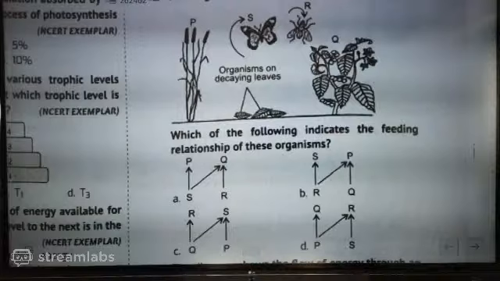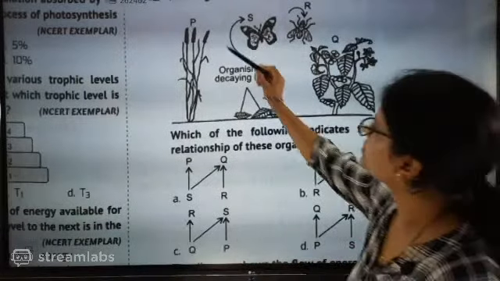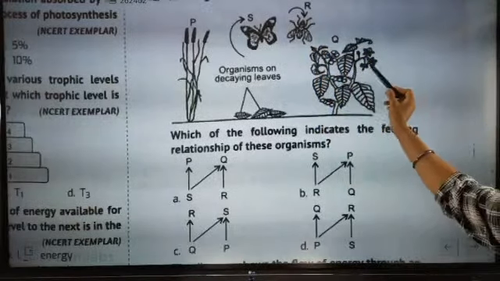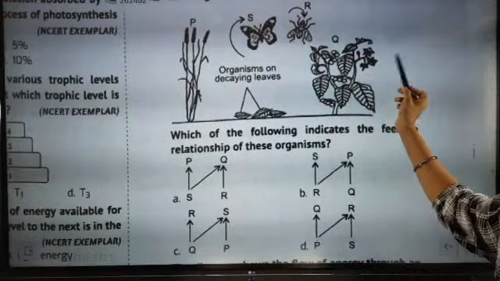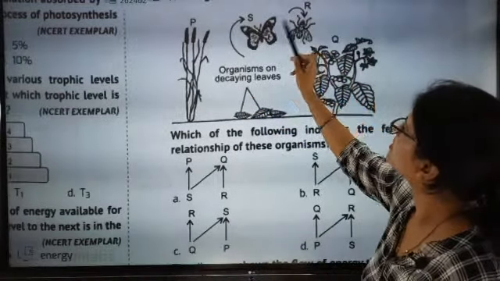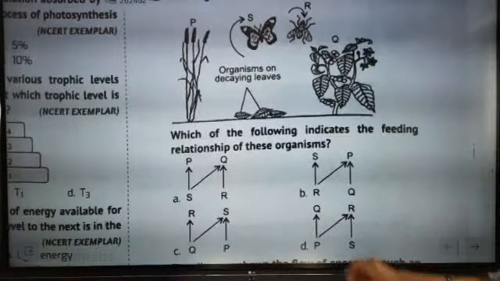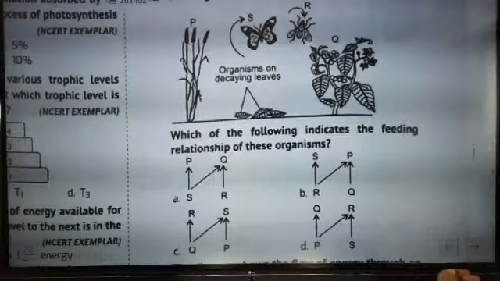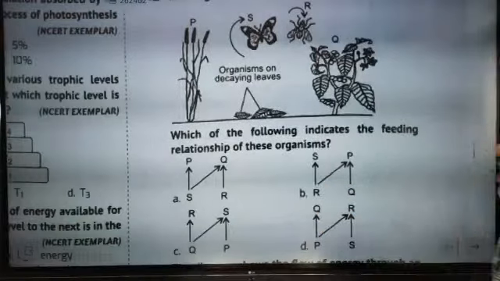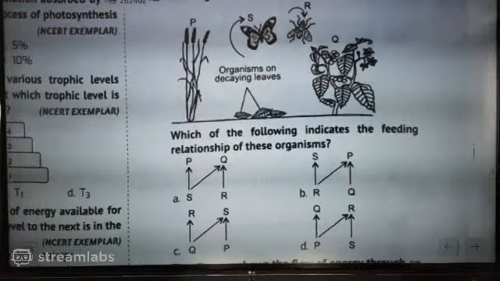The diagram shows the organism in a natural habitat. This is P, okay, and this is S, then R, then Q. So P is here, Q is here, R is here, S is here. Organisms on decaying leaves. Now which of the following indicate the feeding relationship of these organisms? Which feeds on whom?